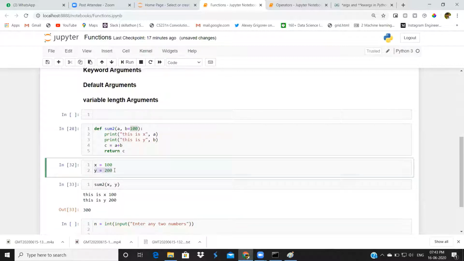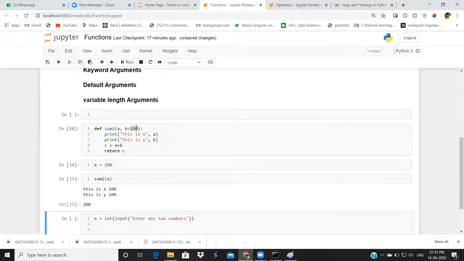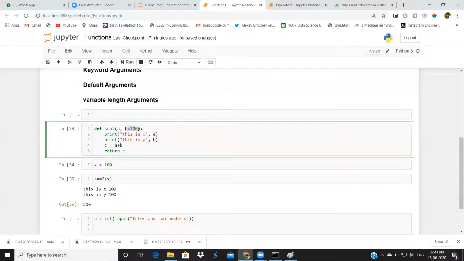But if I didn't pass it, the y value will be the default 100. This is optional. If you have a y value, you can send it. If you don't, the function will take care of the default value. But you have to define this while declaring the function. This is the default argument.